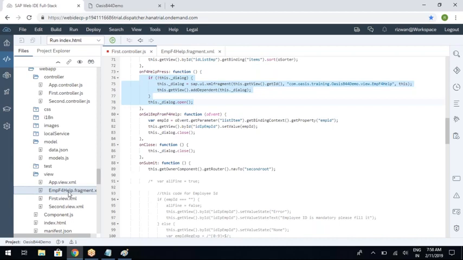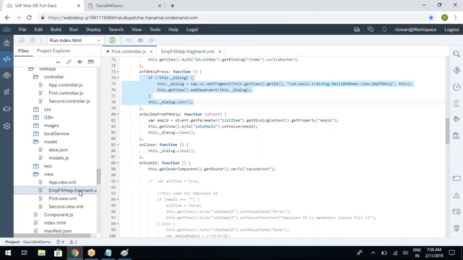If you have a similar use case, like you want to open an employee dialog, employee F4Help, then for all the employee F4Help scenarios in your application, you can use the same fragment instead of creating multiple. But let's say tomorrow I have a material F4Help. In that case, you need to create another fragment. You can't use the same fragment. So it makes sense, right?